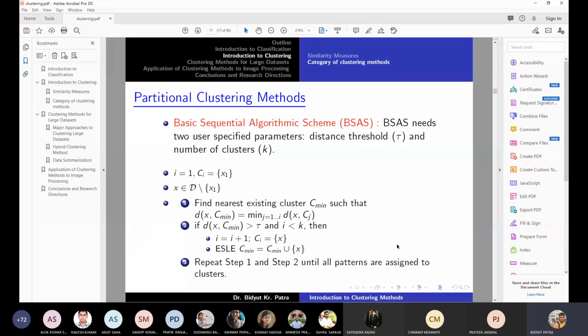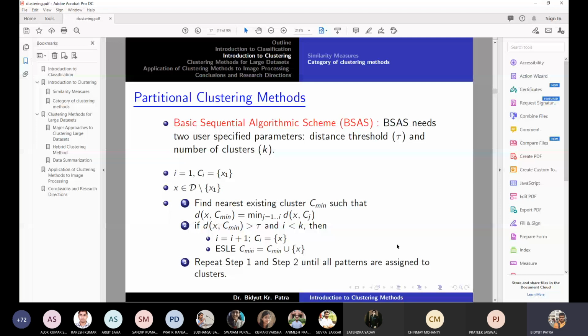Let's say I want to apply some classification or clustering technique on the students. Then I should know what type of features and attributes students should have, and whether these are categorical or numerical attributes. Let's say you know 50% of the students in BTech are from Odisha. This information we should know beforehand. That is domain knowledge, and it can help you identify the threshold and the number of clusters.